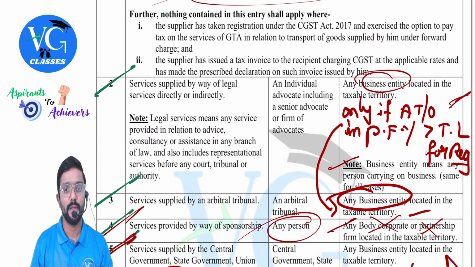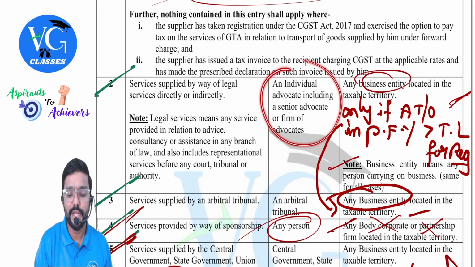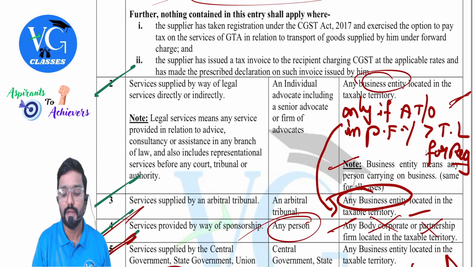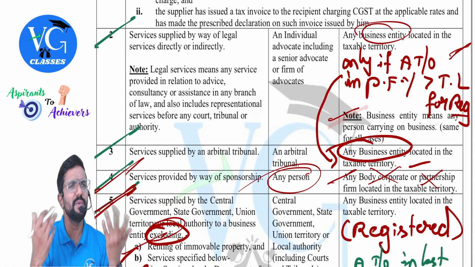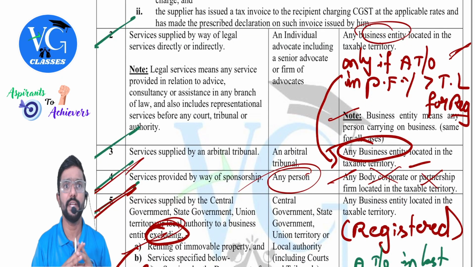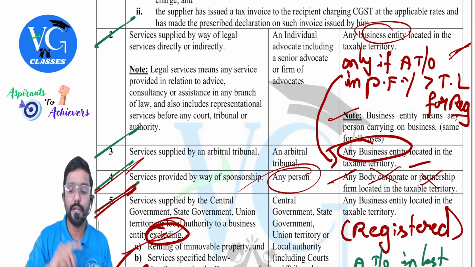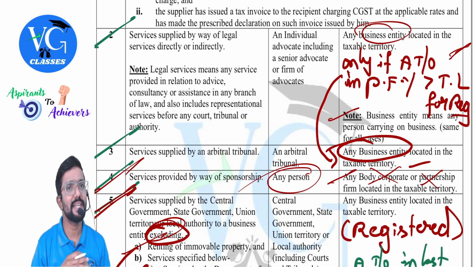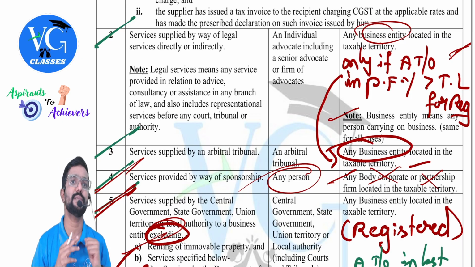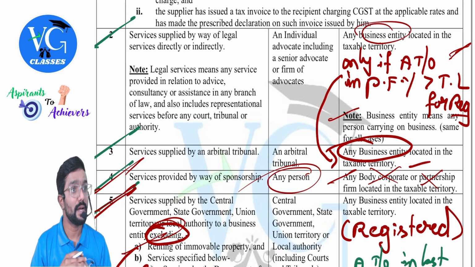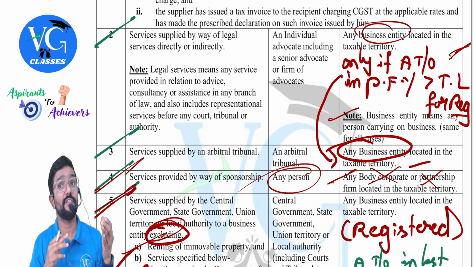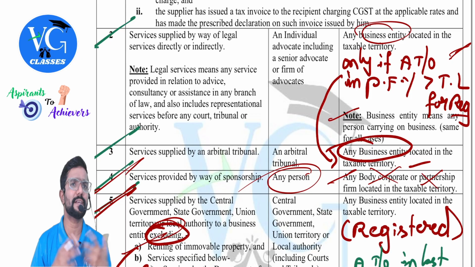Second one. An individual advocate, including a senior advocate or firm of advocates, providing legal services to any business entity. Sir, business entity means what, sir? Yeah, I have given here itself. Anyone who is doing a business is a business entity. Need not be company. Body corporate means like company and all. Clear? They told business entity. Here, Sagar is doing business. Is he covered under RCM list? Yes. RCM is applicable. Please be careful. It is an inward supply for him where recipient is liable to pay tax. Who is the recipient?